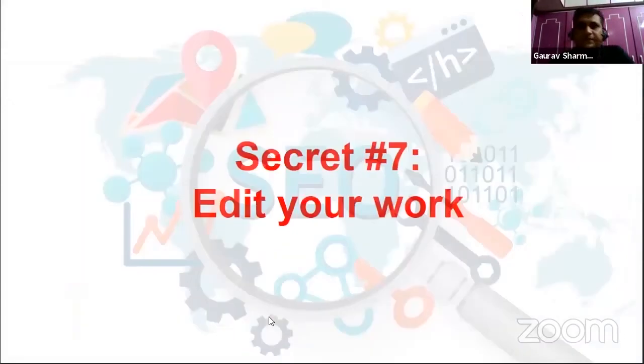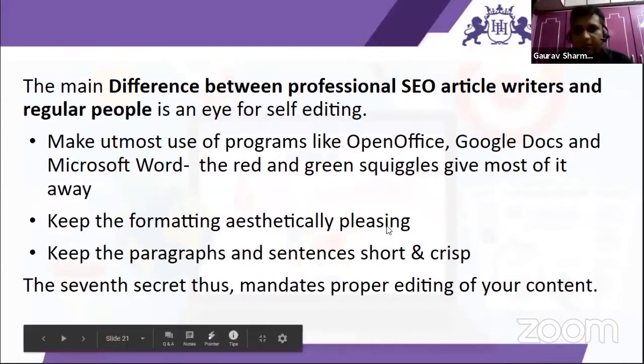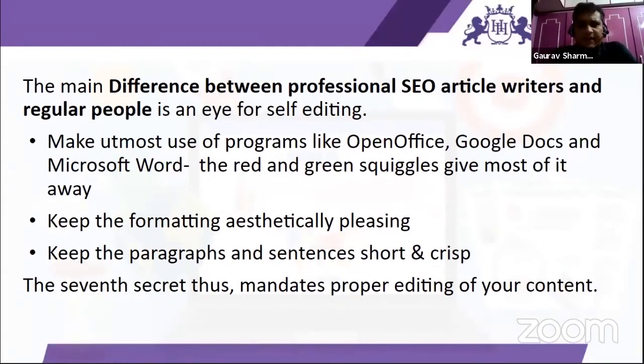Now, secret number 7, always keep on editing your work. So the main difference between professional SEO article writers and regular people is an eye for self editing. Always make the best use of programs like OpenOffice, Google Docs, Microsoft Word, and all the Office related or document related programs. Because in case it finds any mistake like a grammatical mistake or a spelling mistake, it will always highlight it.